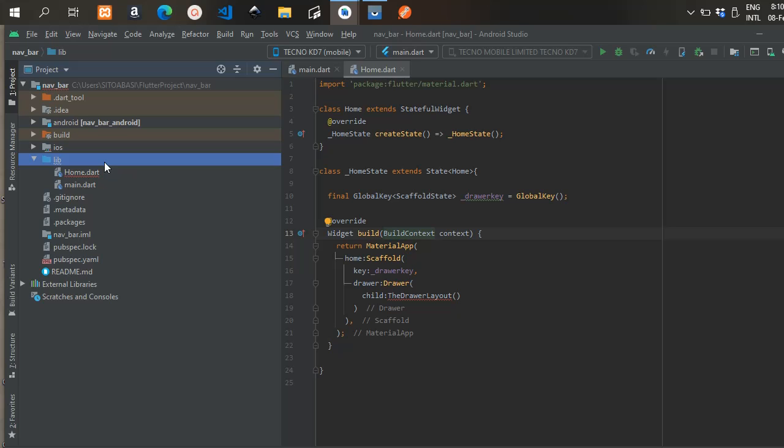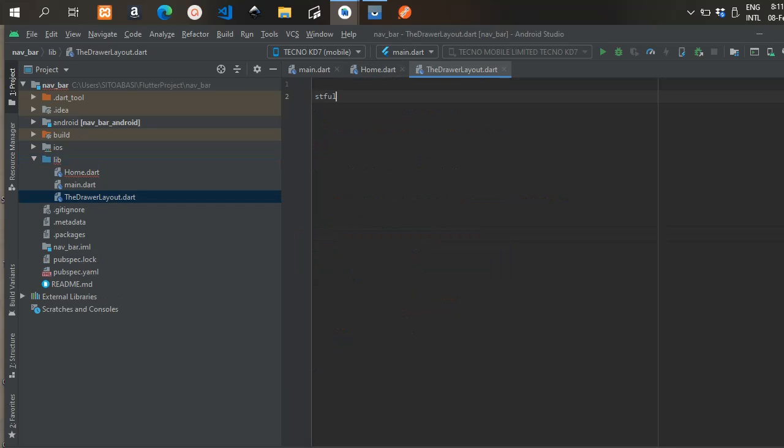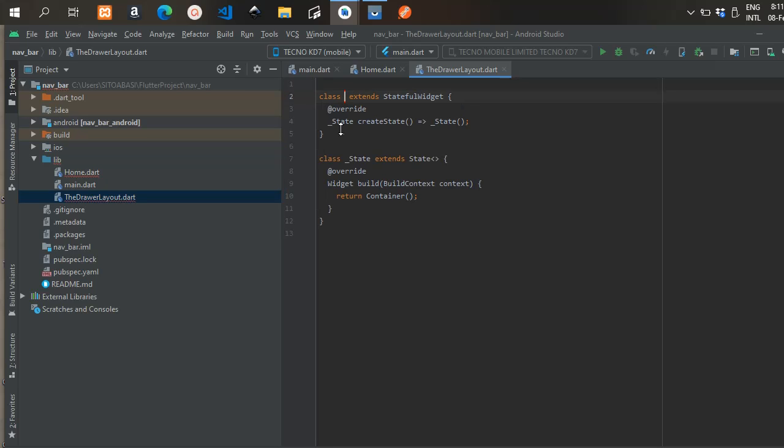Now we want to create a layout, and we're going to call this layout the drawer layout. Going to the library, we're going to create a new .dart file. This new .dart file is going to be called drawer_layout.